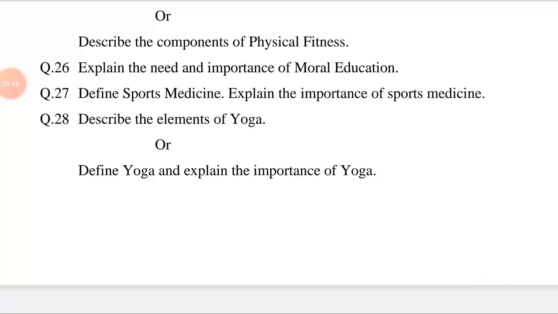Question number 26. Explain the need and importance of moral education. This question is related to chapter number 4, Moral Education. The answer may be, first of all, introduction.